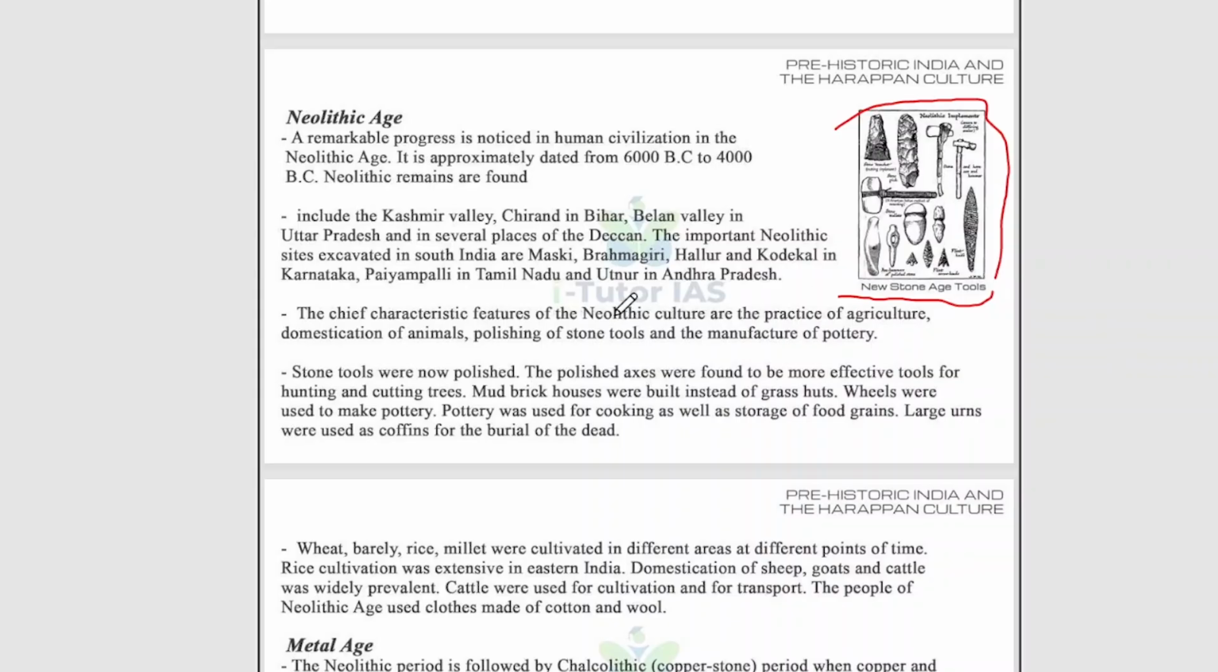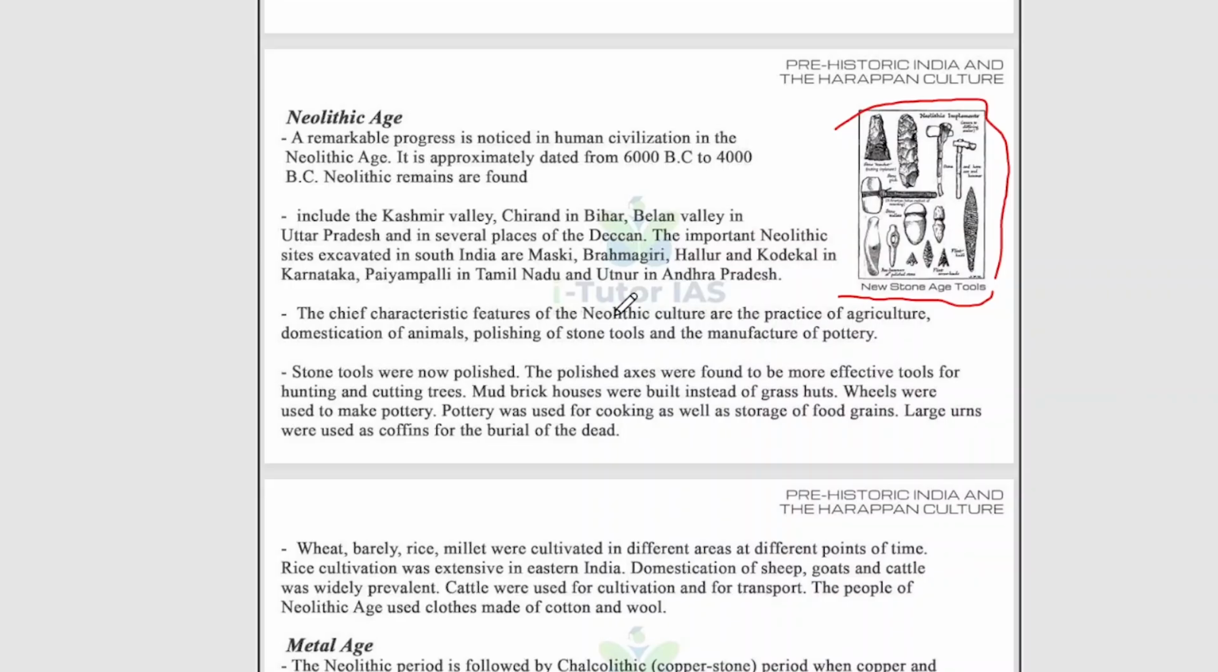They include the Kashmir Valley, Chirand in Bihar, Belan Valley in Uttar Pradesh, and several places of the Deccan. The important Neolithic sites excavated in South India are Maski, Brahmagiri, Hallur and Kodekal in Karnataka, Paiyampalli in Tamil Nadu and Utnur in Andhra Pradesh. These are the Neolithic sites, so please mark them in your Indian map.